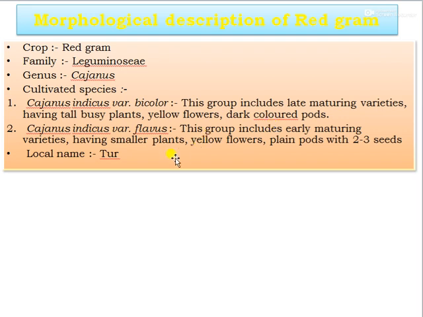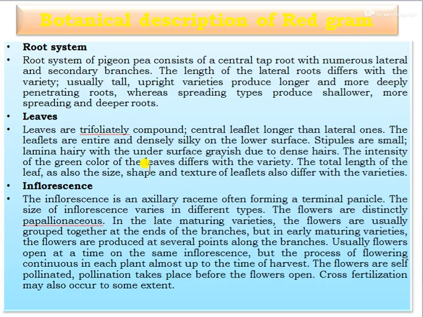Then Cajanus indicus variety flavus. This group includes early maturing varieties having smaller plants, yellow flowers, and plain pods with 2 to 3 seeds. And they are locally called tur. Then the botanical description of red gram, that is root system.